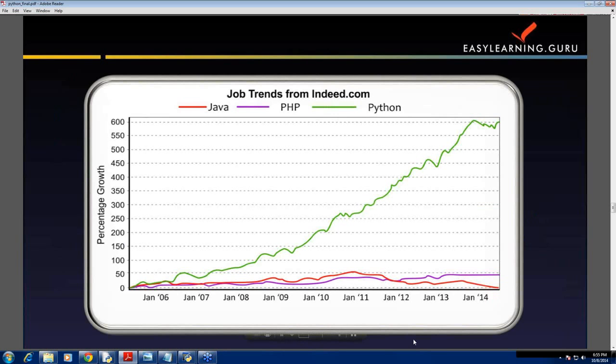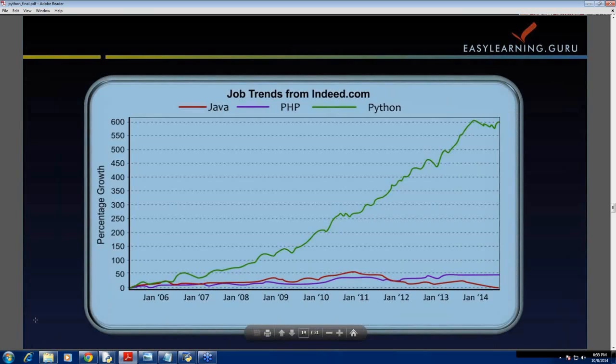Now let's see what the job trend says. See here, it is clear from the graph that the percentage increase in the jobs in Python is tremendous. As compared to other languages like Java and PHP, the demand for Python programmers is increasing day by day.